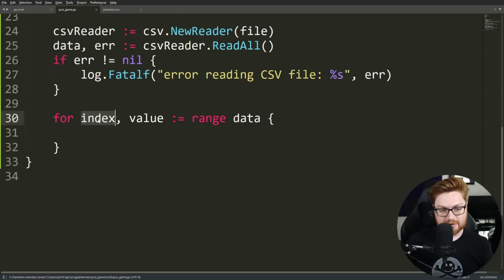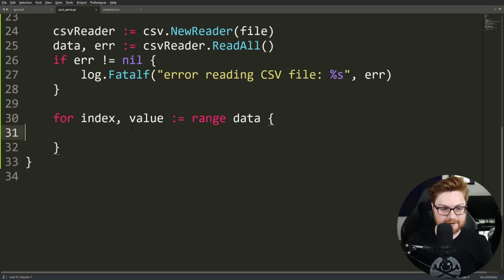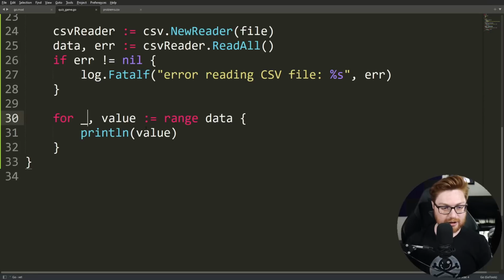And honestly, we don't need to really keep track of the index because that's just going to be line 0 or line 1 or 2 or 3 or 4. So let's just see, can I go ahead and determine what that value is? And let's change that index to an underscore again, a throwaway value we don't need to worry about, but we still need to be capturing.